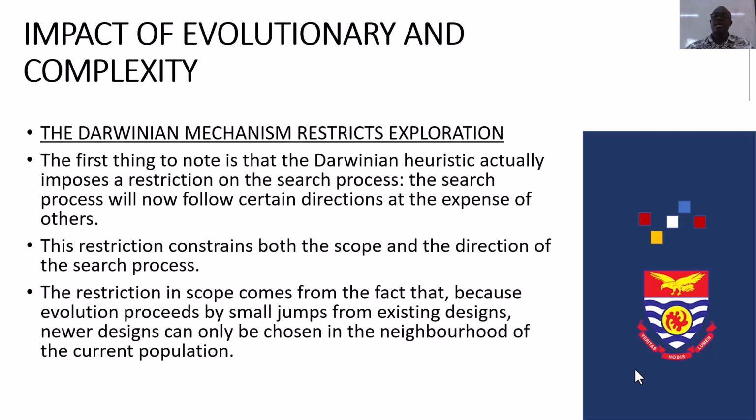The Darwinian mechanism restricts exploration. The first thing to note is that the Darwinian heuristic actually imposes a restriction on the search process.